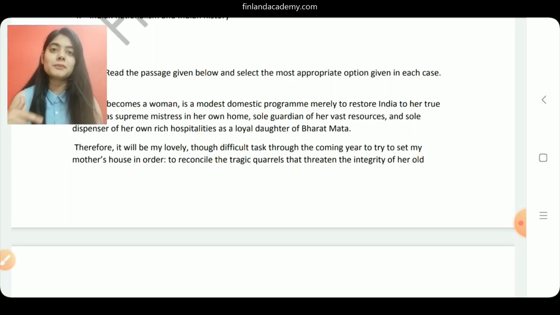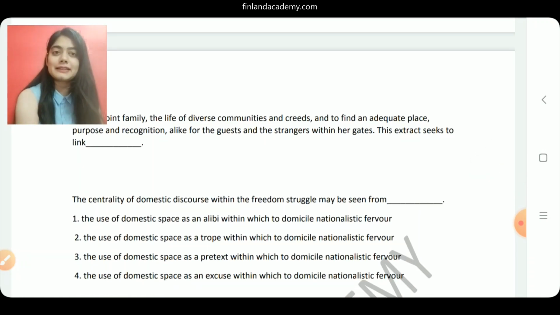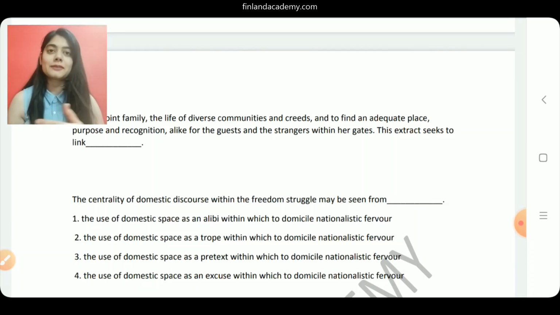So Naidu maybe was not there at that point in time, but now that she is back, she will try to set her mother's house in order. Now that she is elected as the president of the Indian National Congress, she'll try to set back things for our country. Okay, so you see how she uses domestic space as an alibi. She tries to explain that maybe I was not there at that point in time, but now that I'm back, I will do everything for my country, right? And now if you look at option 2, the use of domestic space as a trope, trope basically refers to the use of metaphorical language here.